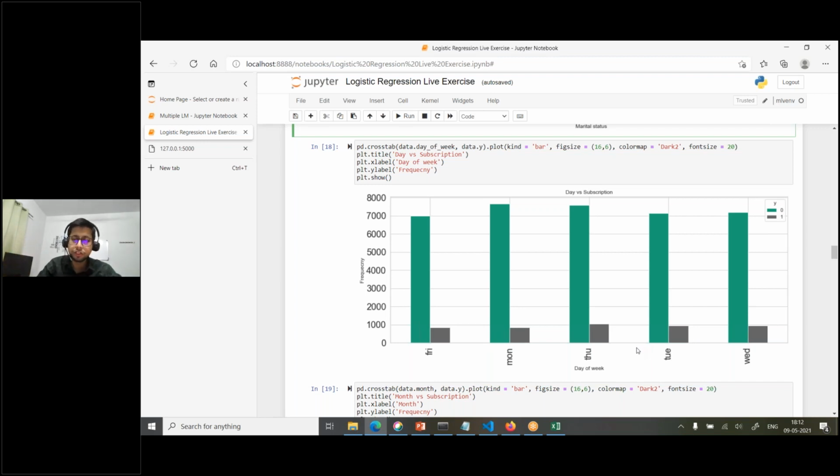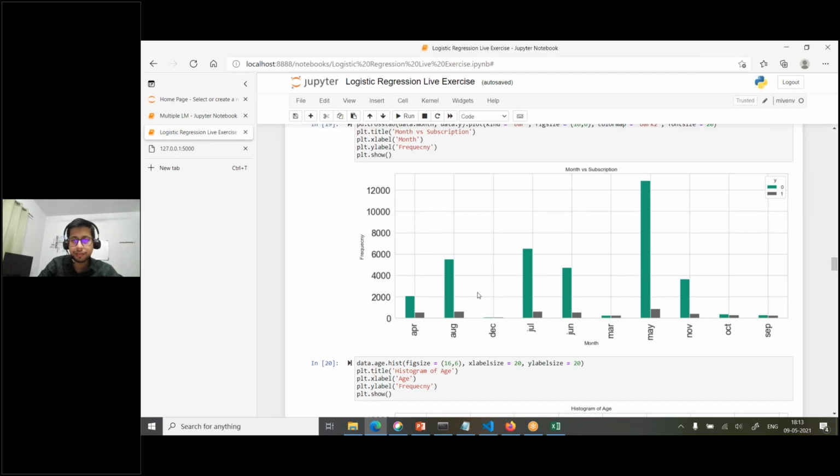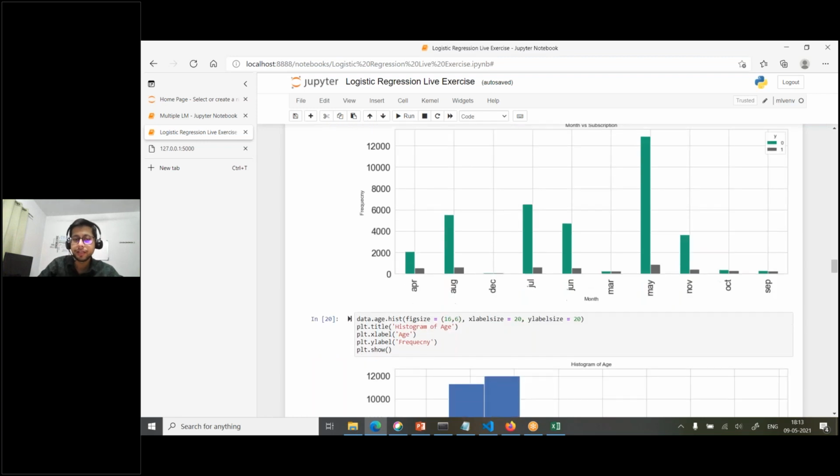They don't do much calling, so that's why Saturday, Sunday data is not there, and Monday and Thursday more people get called. You can interpret, but mostly they are similar, not much difference basically, right? Then next you can check which month more subscription happens, like May subscription happens, then second is July, then November, right? So these are more fruitful months for the banking people, right?